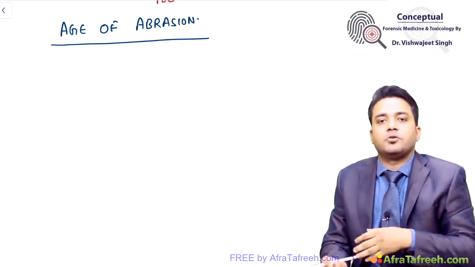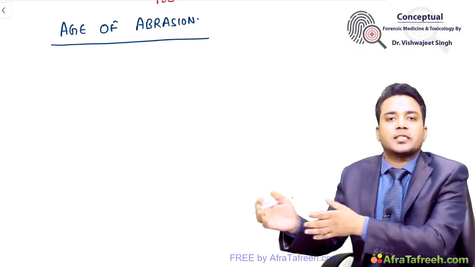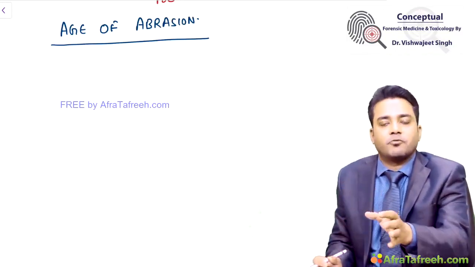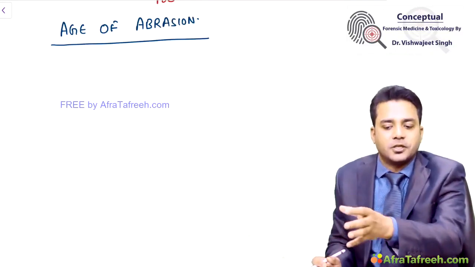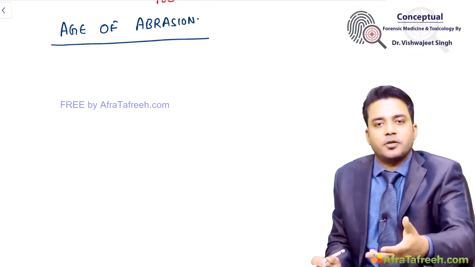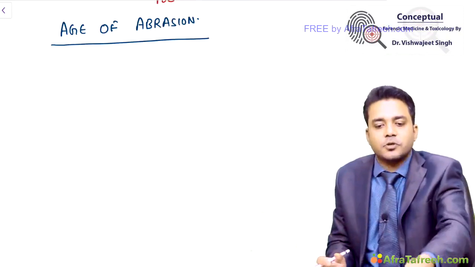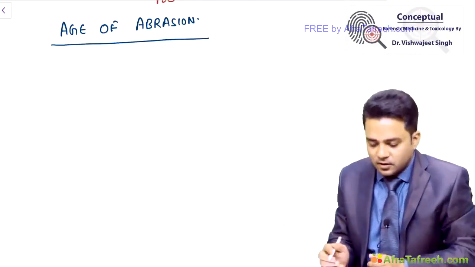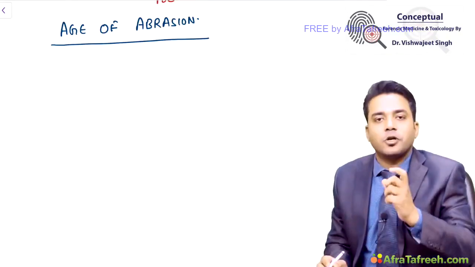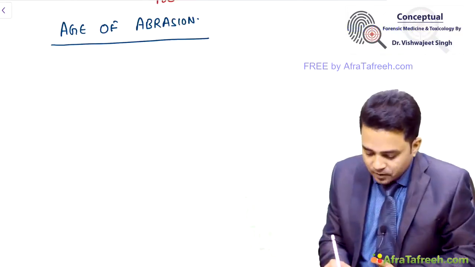During examination, you find a brownish black scabbed abrasion. It is not possible for a brownish black scabbed abrasion to develop in one day. So you will come to know, okay, this person is lying.